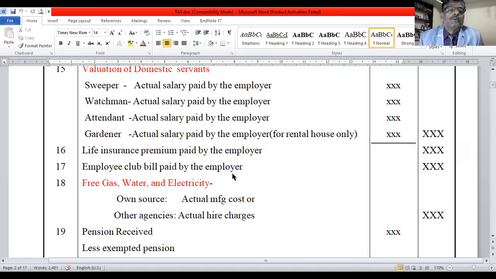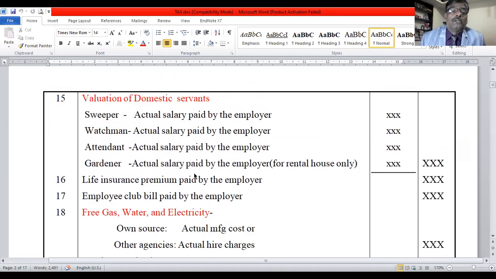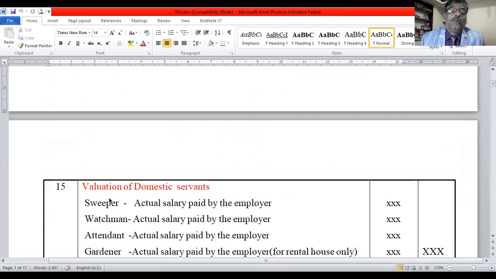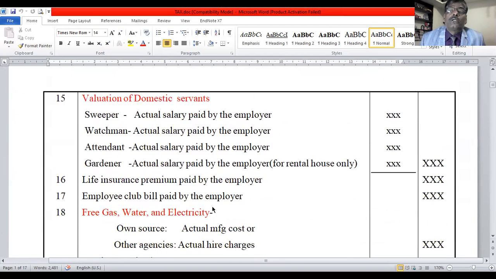Specified associate. This is only for specified associate, and car is also for specified associate. For that purpose I mentioned it in red color. Valuation of motor car comes for specified associate. Then next, valuation of domestic servant comes for the specified associate, not for all.